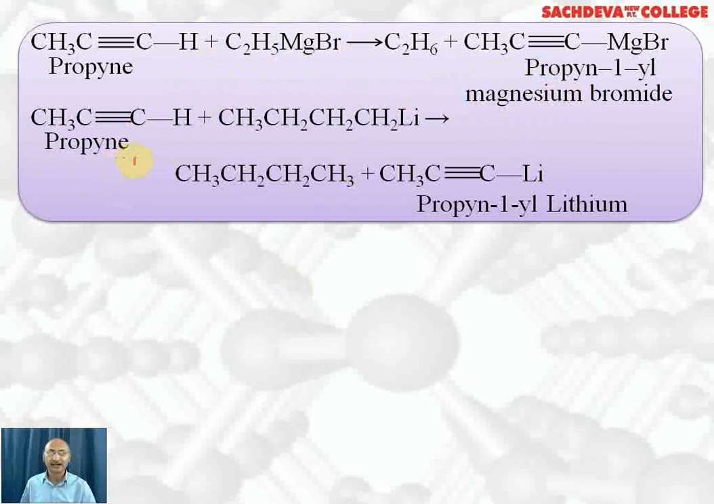Next reaction, we are reacting propyne with normal butyl lithium. Here also the same thing is happening. This H positive ion is replaced by lithium positive ion to get propyn-1-yl lithium. And this butyl is negative. This takes up H positive to form normal butane.